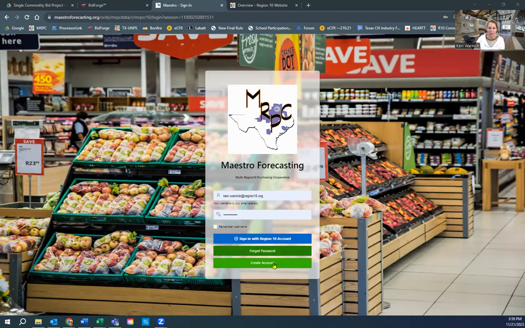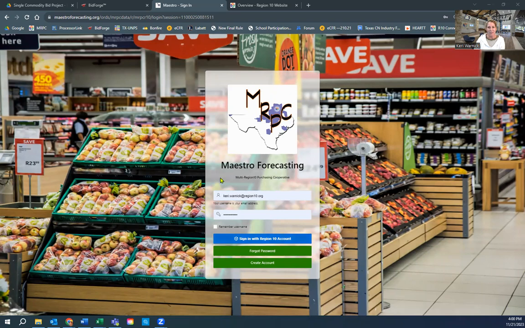Now, I do know that if you think you don't have an account and you click on this and you begin to create the account, if you do have one, the system will tell you. Once you get your account created, you should be able to log in. If the system doesn't let you, please reach out directly to me because there is a chance you are not listed with your district inside the Maestro software. And we simply add you. And once we add your email, you have no problem logging in.